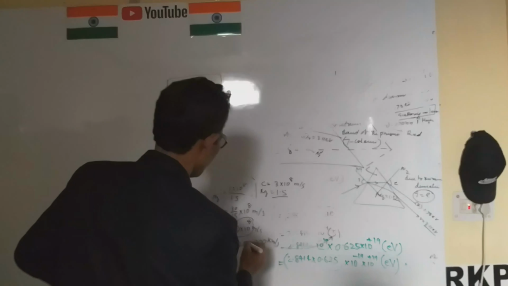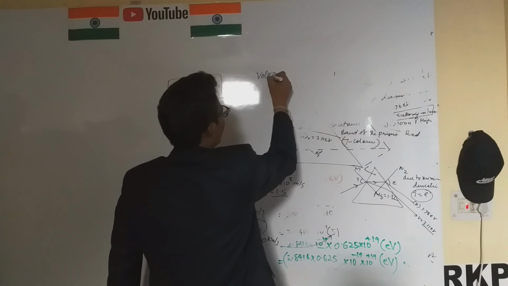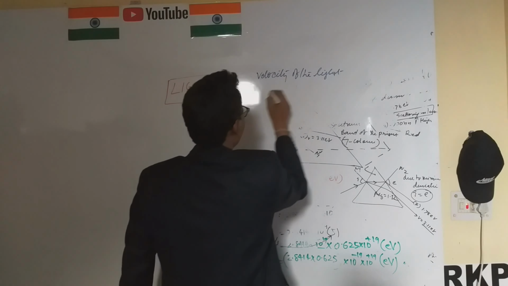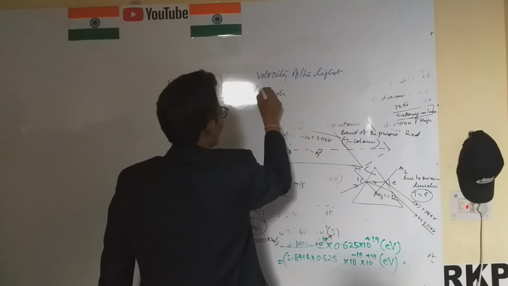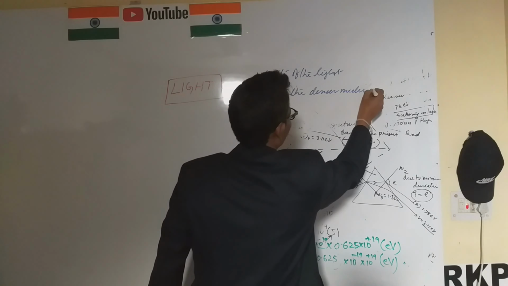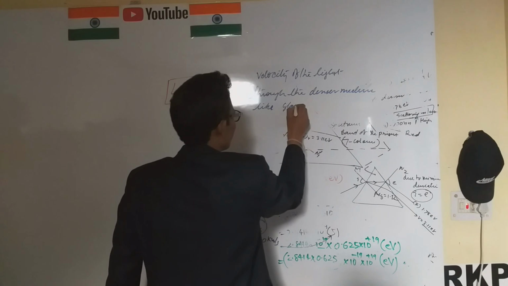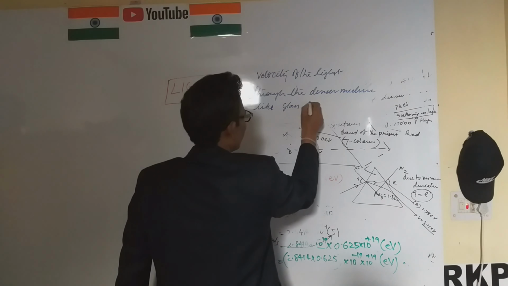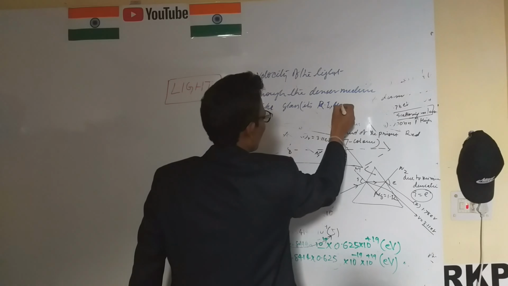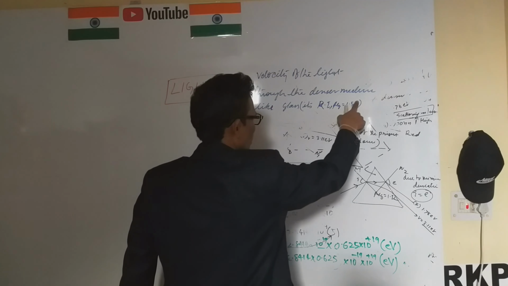Like this one, this is the velocity of light through a denser medium like glass, and its refractive index, mu g, is equal to 1.52. In this case, if we ignore the 0.02, this is only 1.5.